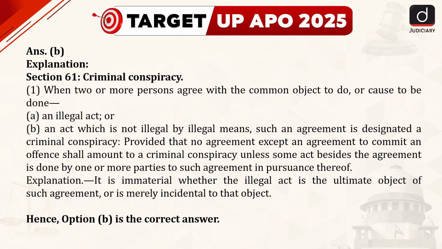The section explains that it is immaterial whether the illegal act is the ultimate object of such agreement or is merely incidental to that object. So the correct answer is option B.